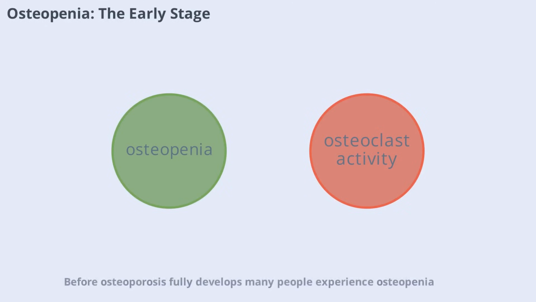Before osteoporosis fully develops, many people experience osteopenia. This early stage is characterized by a predominance of osteoclast activity, which means bone is being broken down faster than it's being rebuilt. Reduced bone mineral density at this stage is a warning sign. If caught early, lifestyle changes and medical interventions can help slow or even reverse bone loss. Recognizing osteopenia is crucial for preventing the progression to osteoporosis.